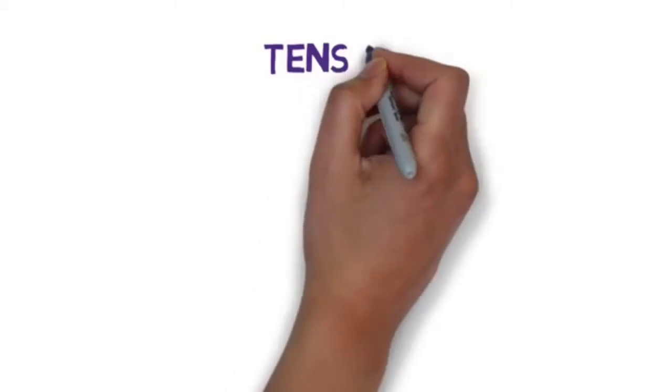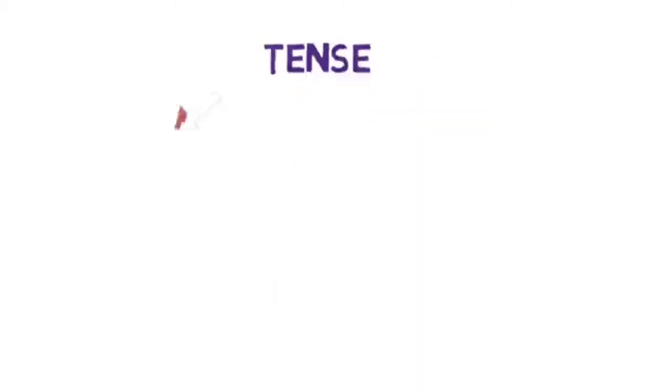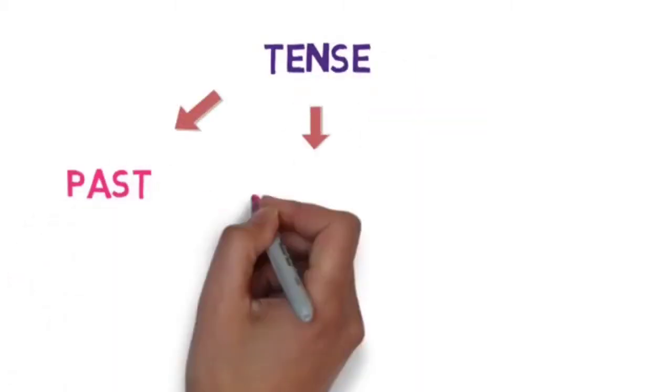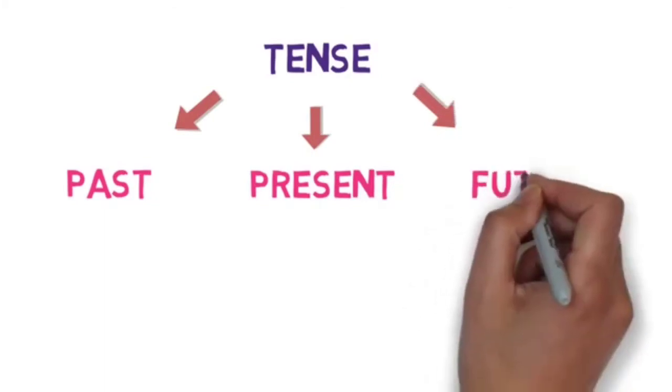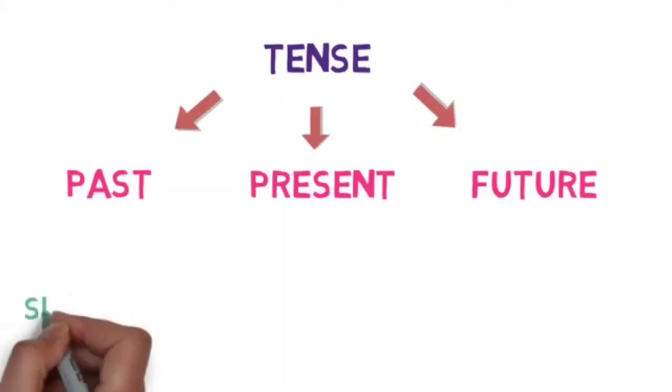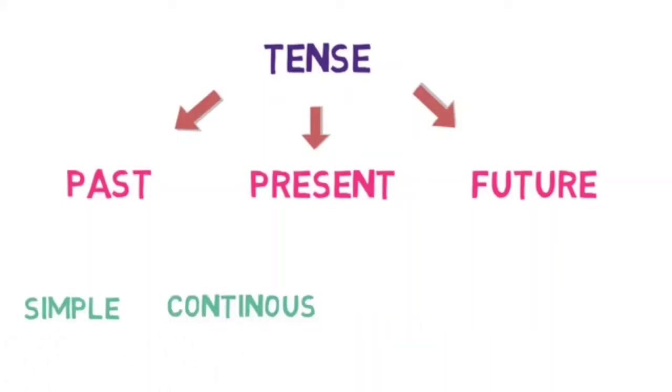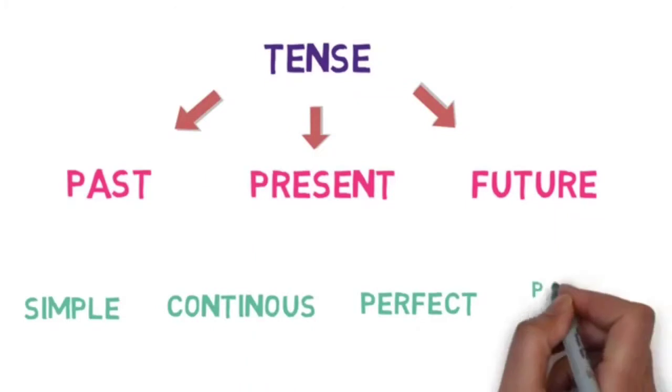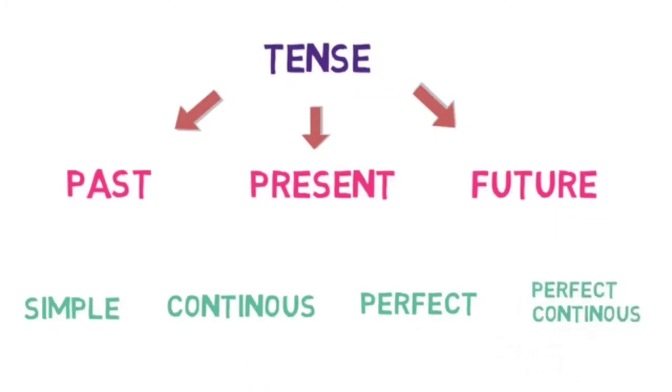Tenses are mainly divided into three types: past tense, present tense, and future tense. Now, each of these three types has four subtypes. First one is simple, second one is continuous, third one is perfect, fourth one is perfect continuous. Consider this as a family tree, children.